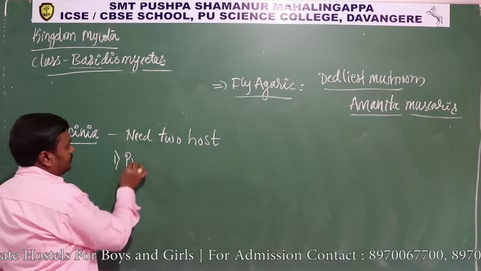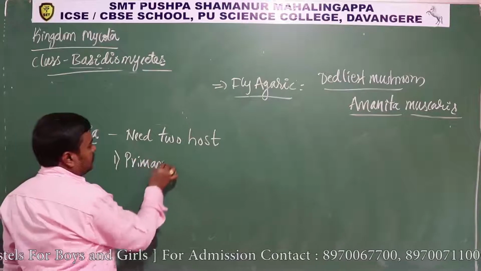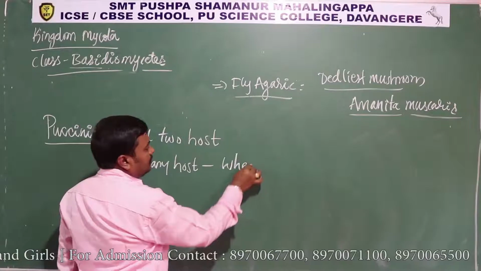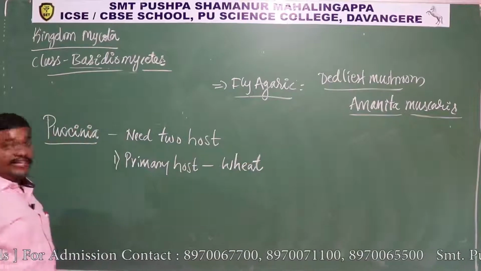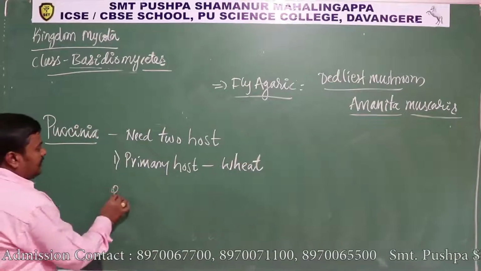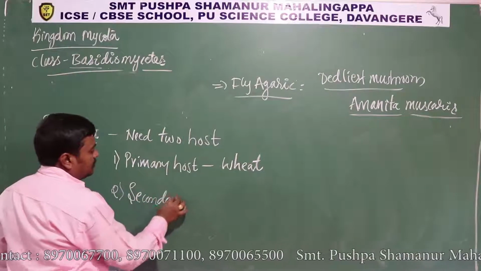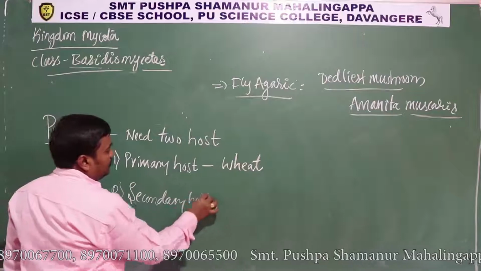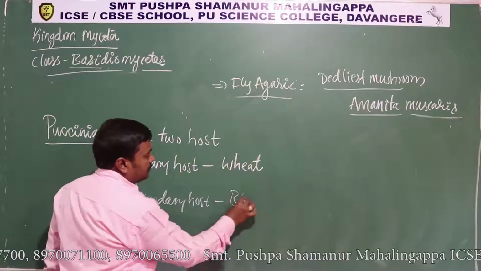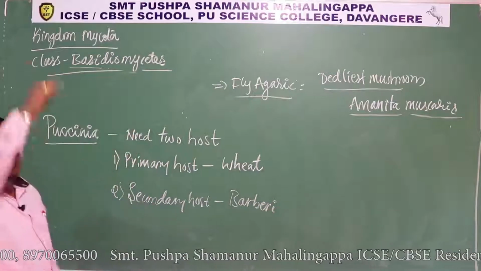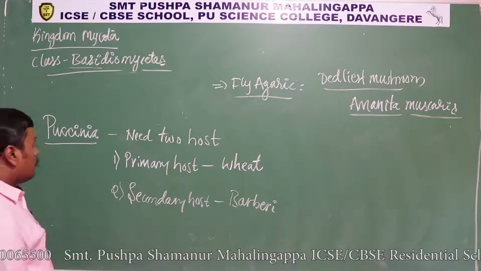Primary host is wheat, so it is called as a wheat rust. That's why it is called as wheat rust. And secondary host is a plant called barberry plant. Okay, so barberry plant ಅನ್ನೋದು ಸೆಕೆಂಡರಿ ಹೋಸ್ಟ್ ಆಗಿರುತ್ತೆ ಇದಕ್ಕೆ.